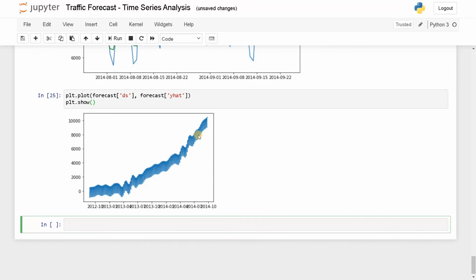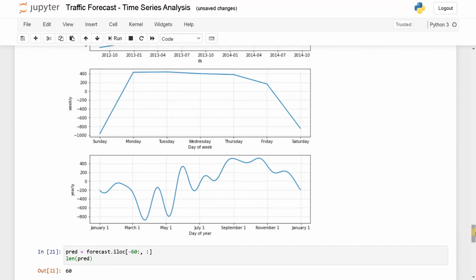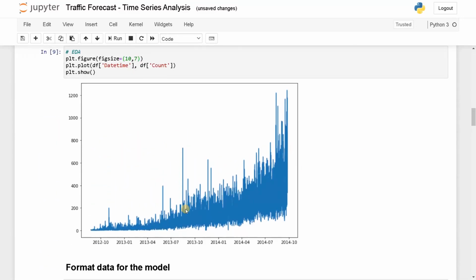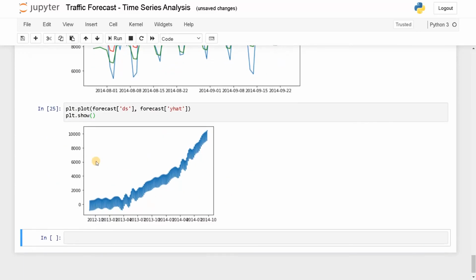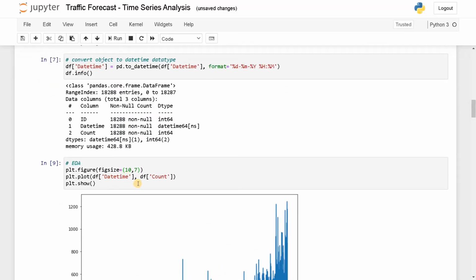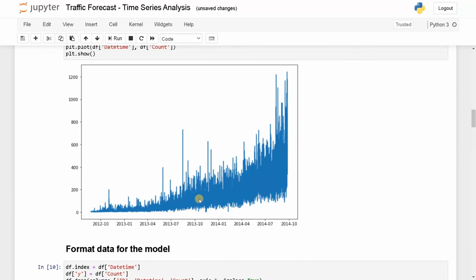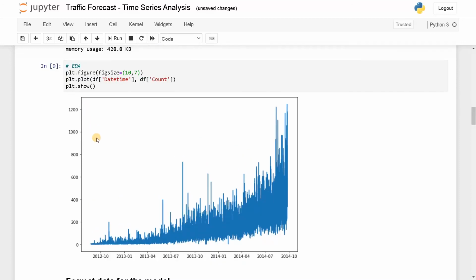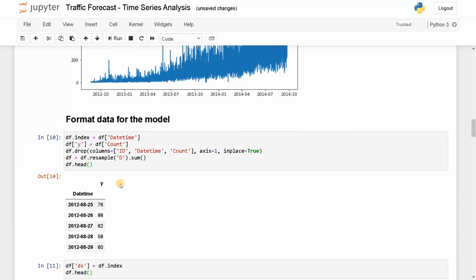Let's compare it with the graph that is seen in the input. See, it's actually following the increasing trend and it's following the pattern. So if you say it will go like this up to 1200, here it just went up to 10,000 because we are displaying in a day-wise format. So this is in an hour-wise format. Maybe let's display this in a day-wise format.